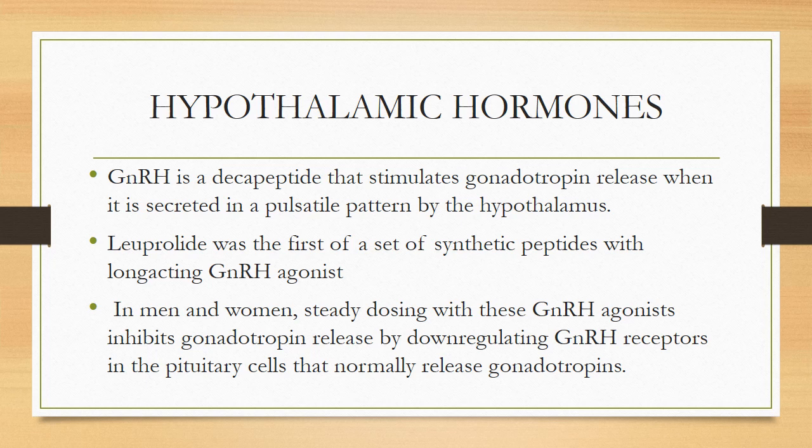Now the next is hypothalamic hormones. Gonadotropin releasing hormone is a decapeptide that stimulates gonadotropin release when it is secreted in a pulsatile pattern by the hypothalamus. Leuprolide was the first of a set of synthetic peptides with long-acting gonadotropin releasing hormone agonist action. In men and women, steady dosing with these gonadotropin releasing hormone agonists inhibits gonadotropin release by down-regulating gonadotropin receptors in the pituitary cells that normally release gonadotropins.